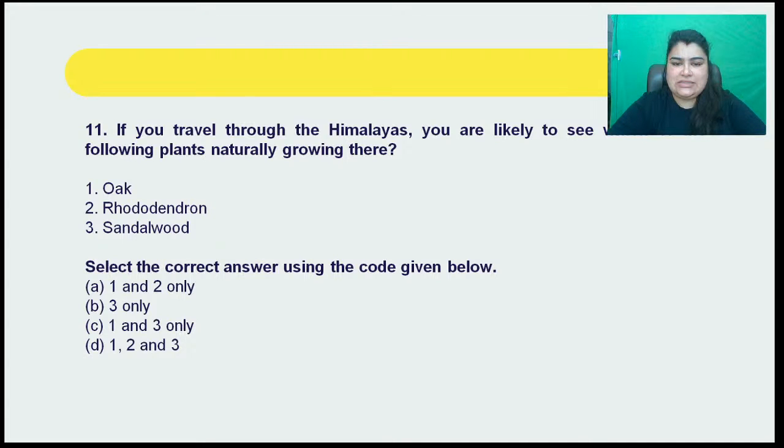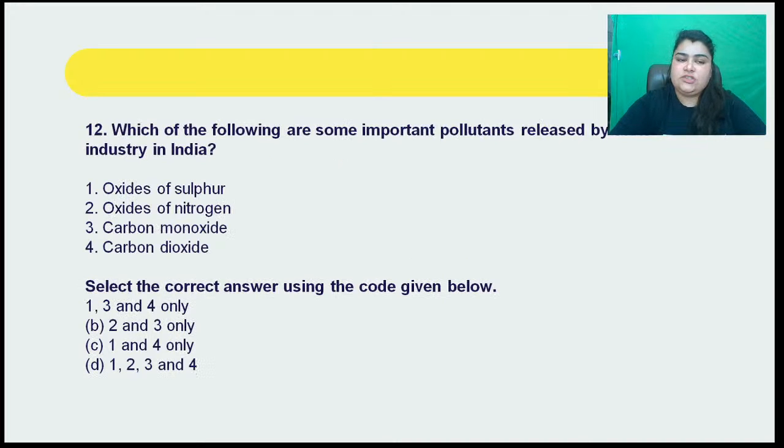So that is there. Now going on to the next question, question number 12, very easy. What does question number 12 say? Question number 12 says, which of the following are some important pollutants released by the steel industry in India? So, which pollutants out of the following does the steel industry in India release?